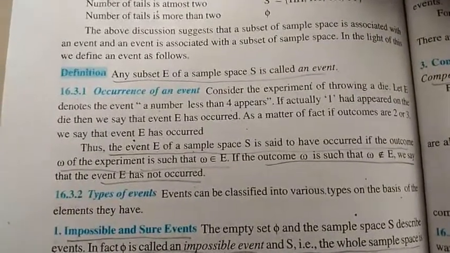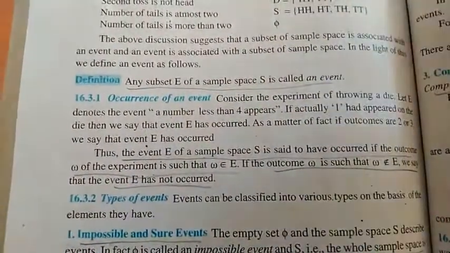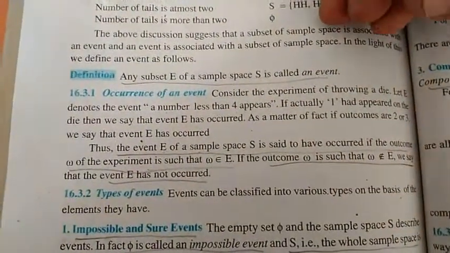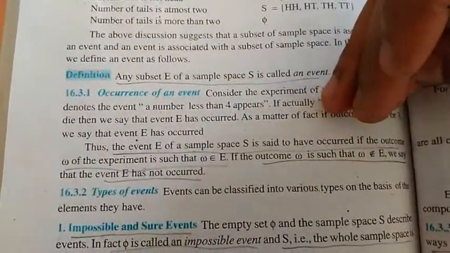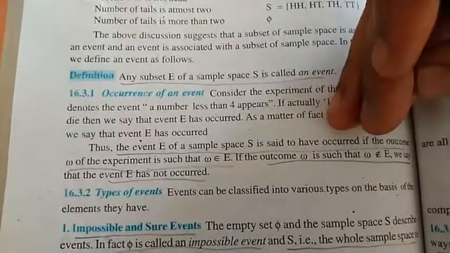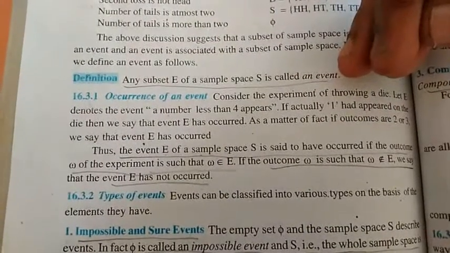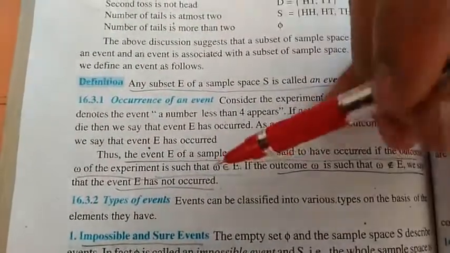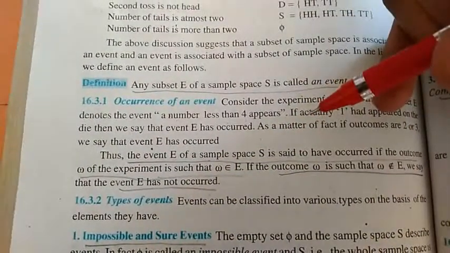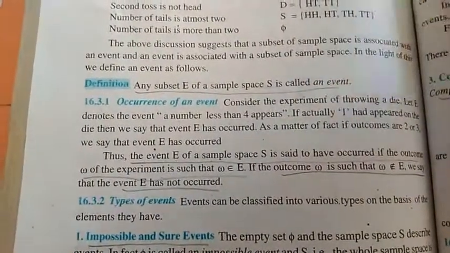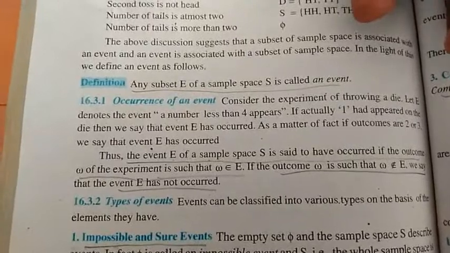Now after throwing a die, suppose I get 1, then 1 is not an element of my event because my event is getting an even number, but I got an odd number, right? Therefore, the event has not occurred here. So if I get any one of the even numbers, then the event has occurred, right?